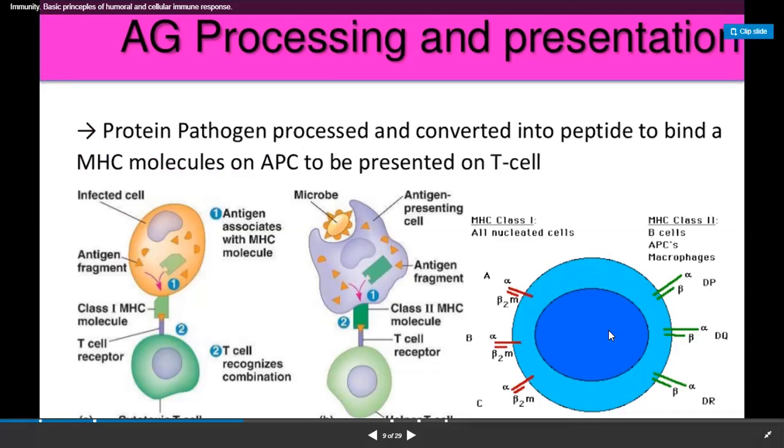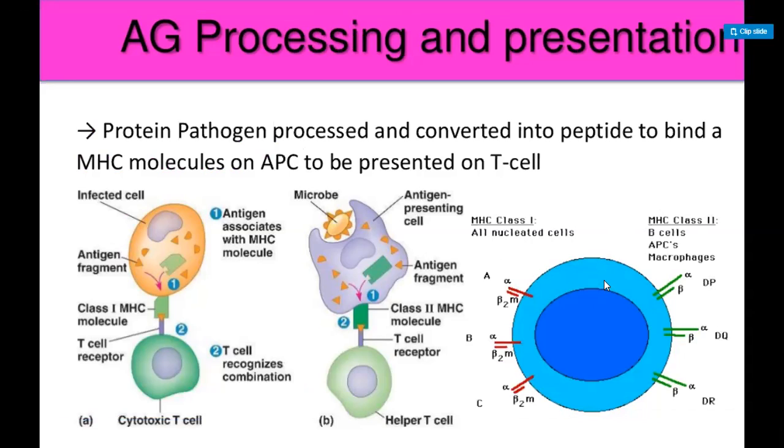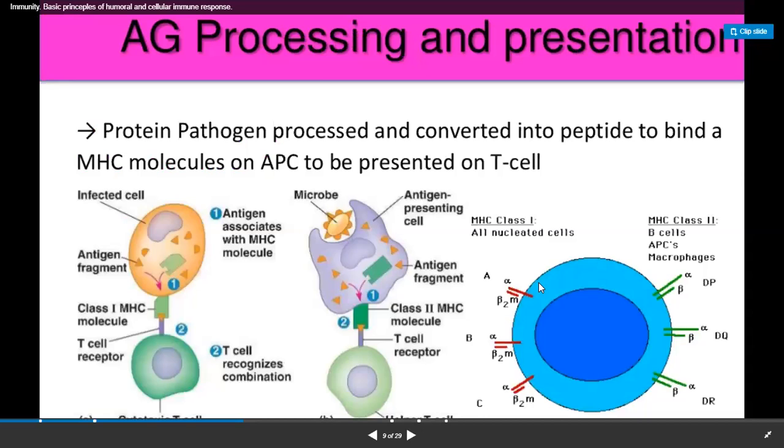This major histocompatibility complex, which is of two types, class 1 and class 2, identifies which cells are self and which are non-self, and it differentiates between self and non-self. So the antigen processing starts with the antigen presenting cells.